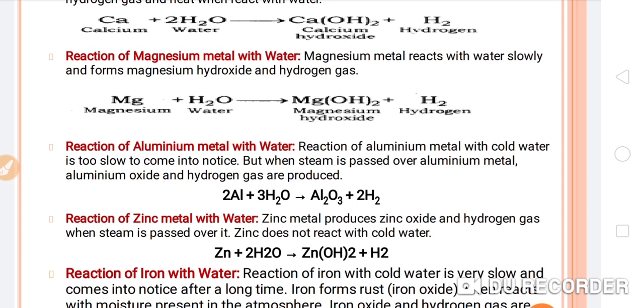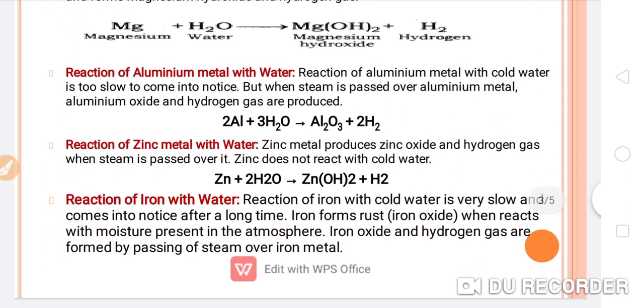Okay. Now reaction of zinc metal with water. Zinc metal produces zinc oxide and hydrogen gas when steam is passed over it, and zinc does not react with the cold water, so it will react with the steam. Okay, and the product will be the zinc hydroxide and hydrogen gas will evolve.